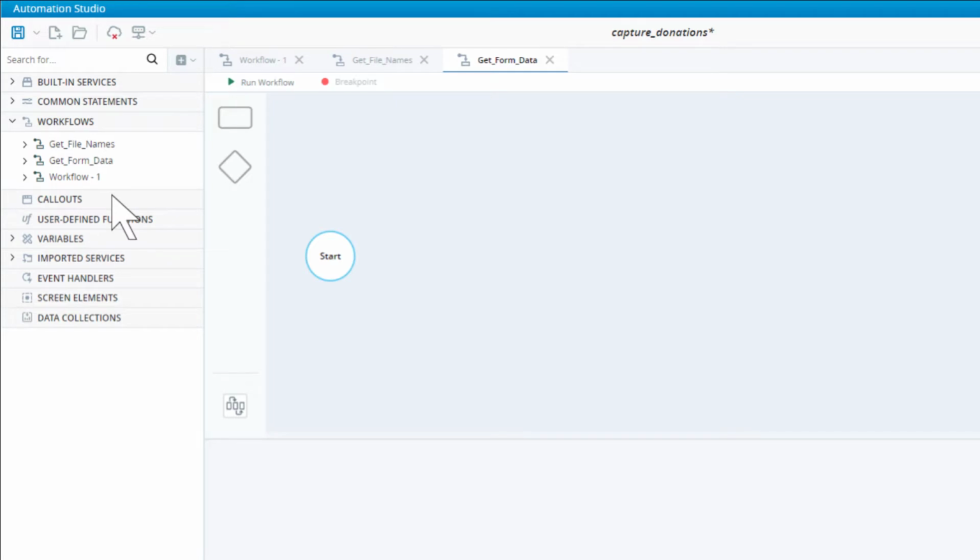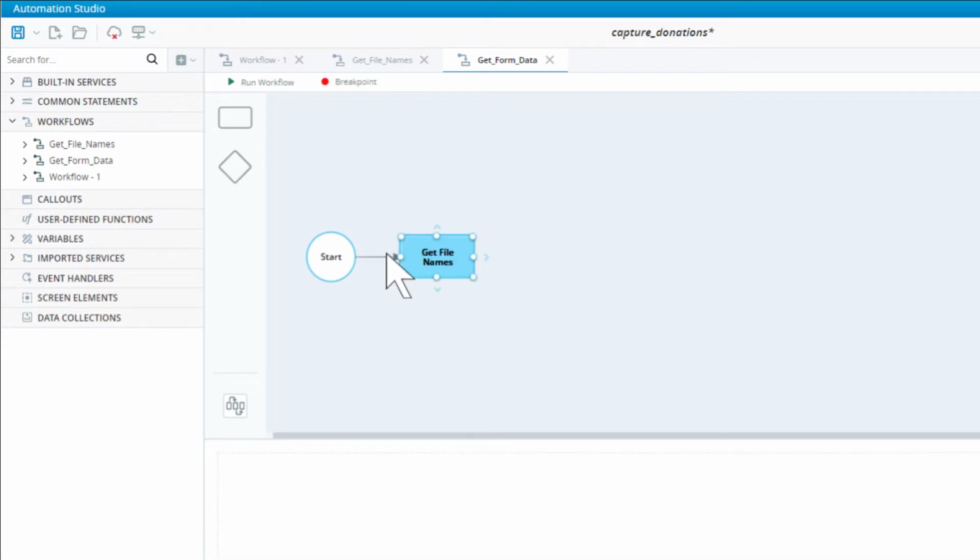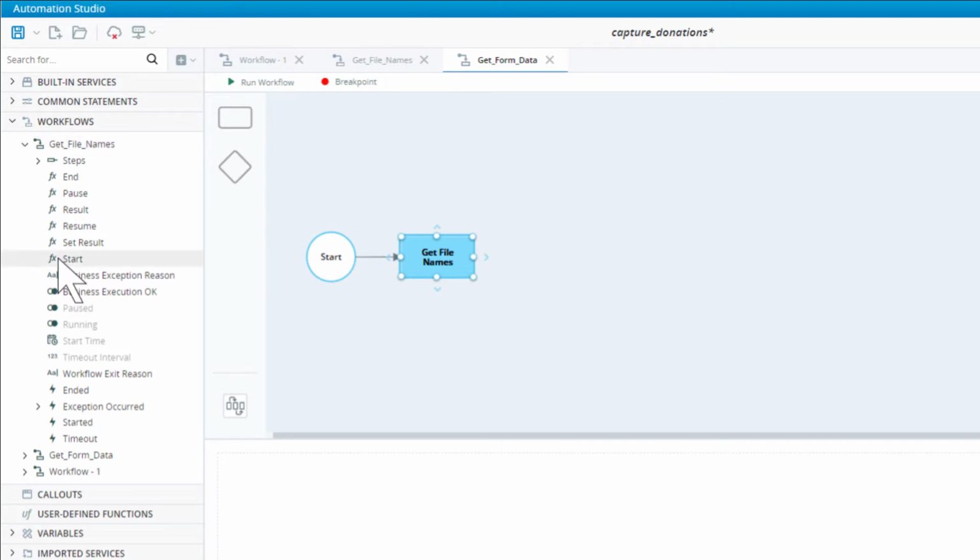We will need to create the list of files before capturing the data, so add a workflow step and call it Get File Names. Drag in the start method of the Get File Names workflow that we created in the previous video. Now, when we run this workflow, the Get File Names workflow will be run automatically first. Add another step, call it Capture Form Data.